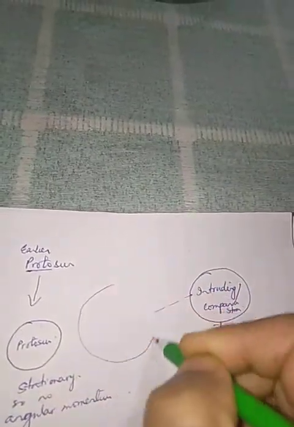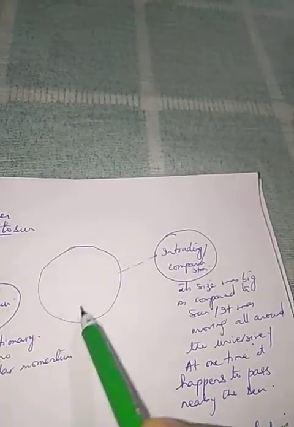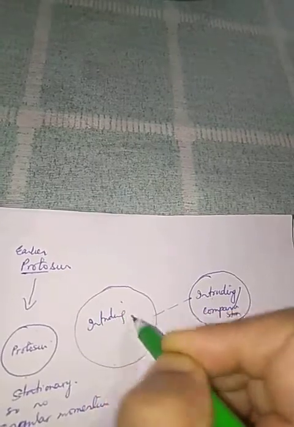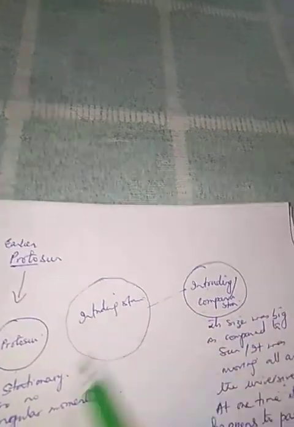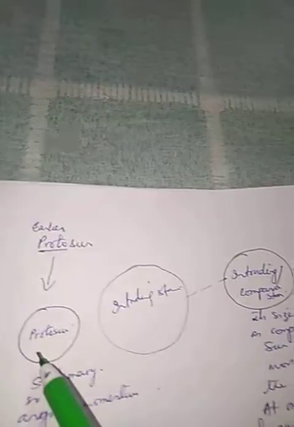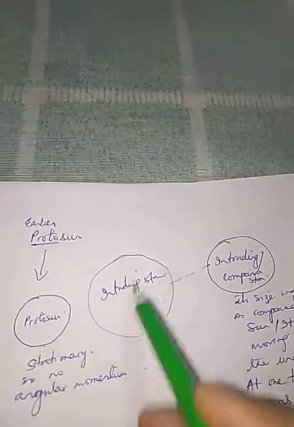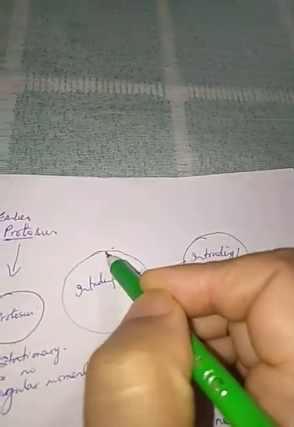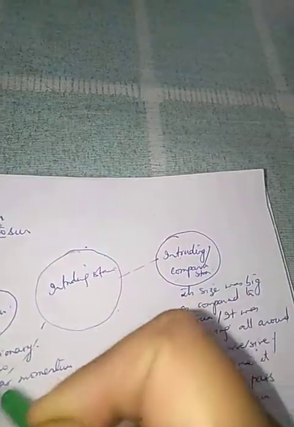At one time it happened to come near the proto-sun. The mass of the intruding star is much bigger compared to that of the proto-sun, and whichever object has more mass, its gravitational pull is also more, that you know. All right. So when the intruding star happened to cross near the proto-sun,